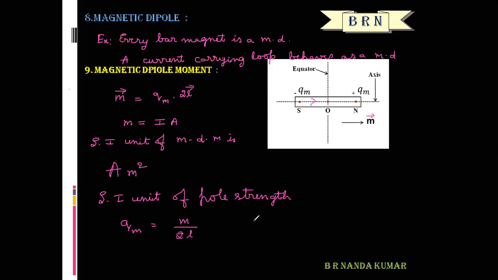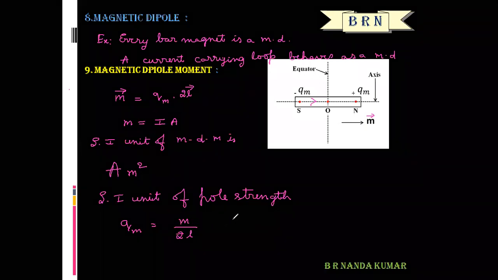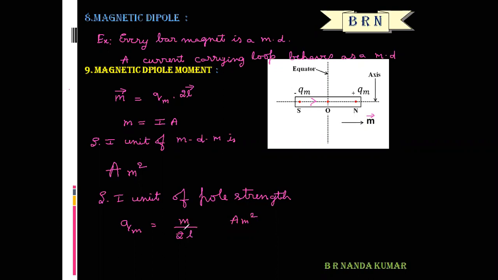The magnetic dipole moment unit is ampere meter square, and the dipole length unit is meter. One meter and meter get cancelled.